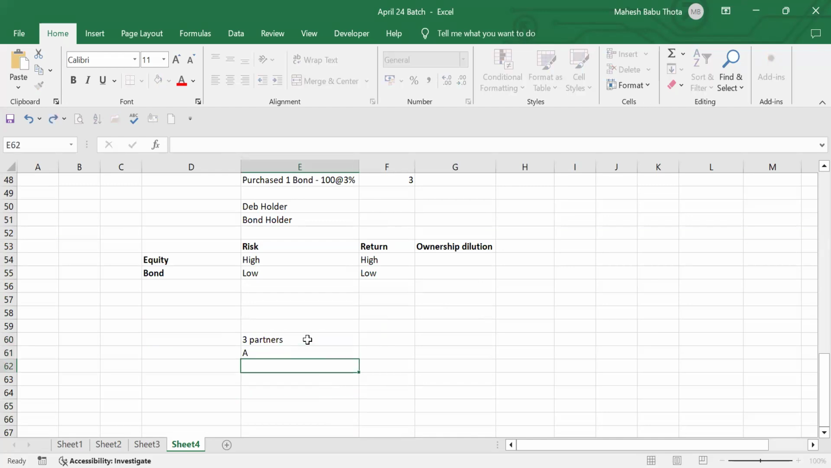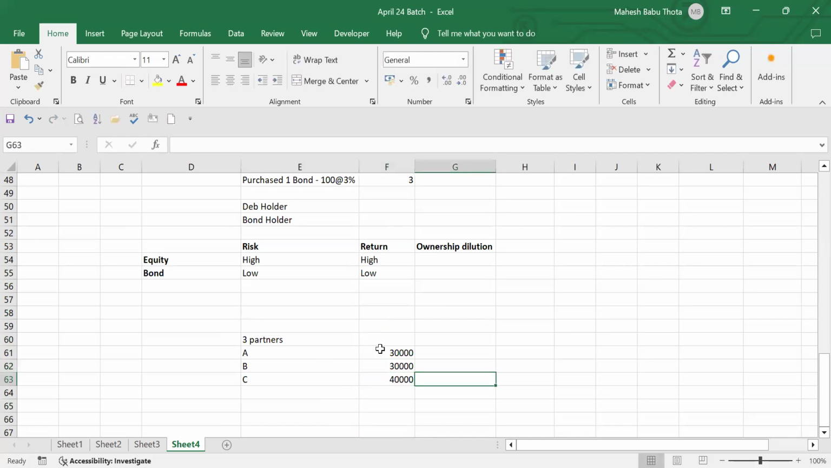Okay. Partner A, partner B, and partner C. Partner A contributed 30,000 and partner B also contributed 30,000. Partner C contributed 40,000. Now, if they want to take any decision, altogether we get 1 lakh.